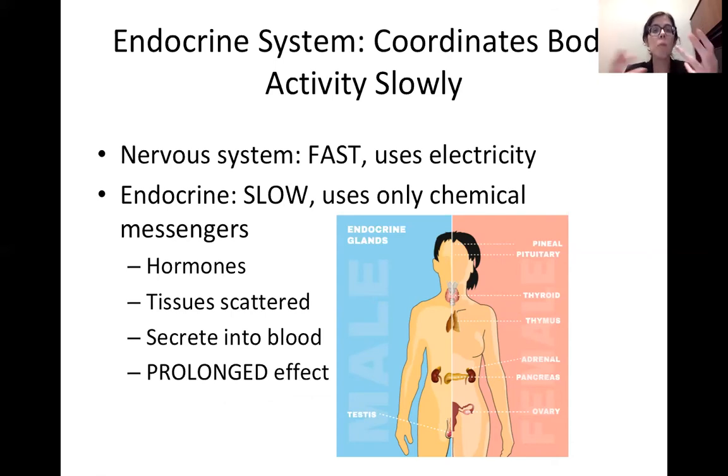And these hormones will then move through the circulatory system and go to the target organs in disparate parts of the body. For the endocrine system, the tissues are all scattered throughout the body, unlike the nervous system, where the tissues are all connected to each other. And again, because it secretes into the blood, the endocrine system has a much more prolonged effect. For the nervous system, the neurotransmitter, the chemical part, is secreted and released right there in the synaptic cleft, can impact nearby cells, mainly other neurons, and is then quickly broken down. But the endocrine system has a much longer duration.